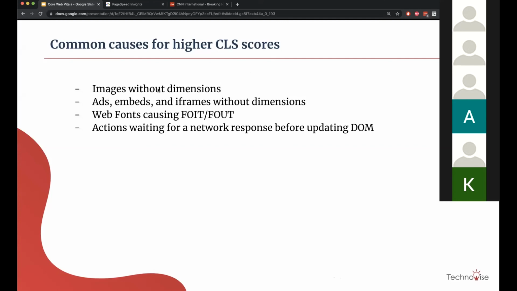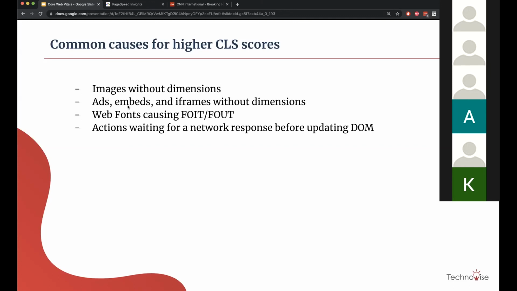Let's try to understand the causes of high CLS score. But where was I? Sorry. Ads, embeds, and iframes without dimensions. I think that is what you were talking about, right? Okay. Yeah. So again, the ads and iframes should always have dimensions. Most of the time, web pages do not reserve sizes for ads, and that is the reason we see the shift.